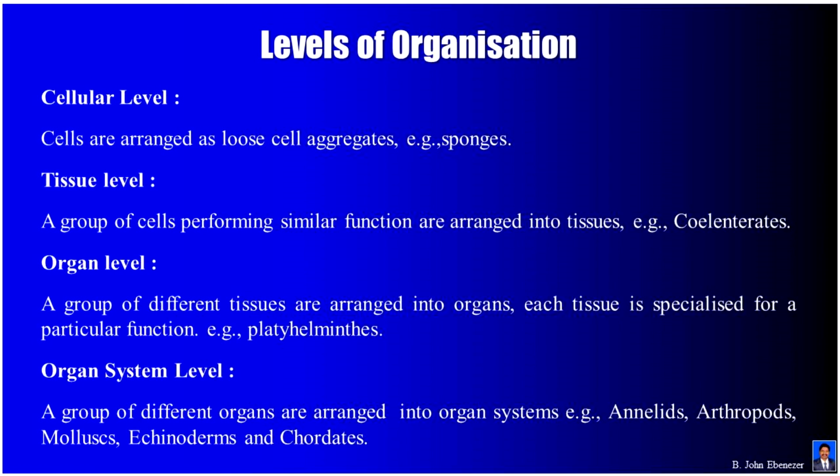Organ level. A group of different tissues are arranged into organs. Each tissue is specialized for a particular function. Example, platyhelminthes. Organ system level. A group of different organs are arranged into organ systems. Example, annelids, arthropods, mollusks, echinoderms, and chordates.